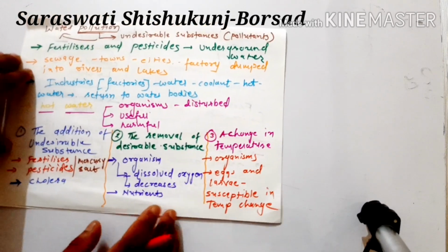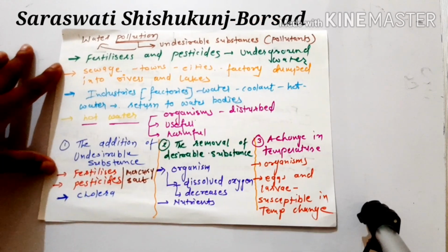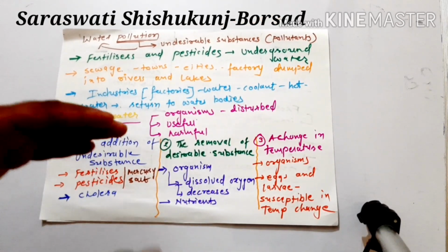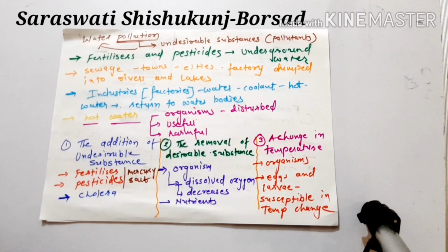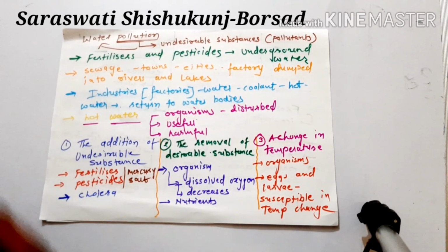So this is also a factor: if there is a big difference in temperature, most of the organisms are not able to survive against that temperature change and they will die, right?